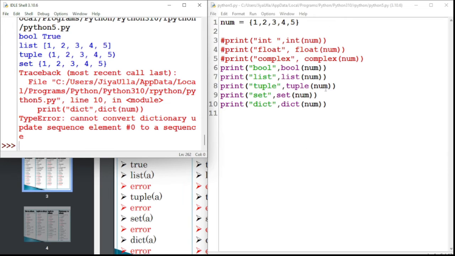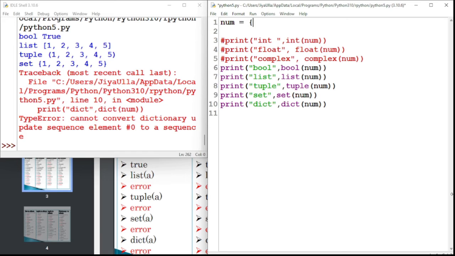I have forgotten to show you the string data type also. Let's say we will discuss this string data type later, if you have any time, we will see. And set is also completed.